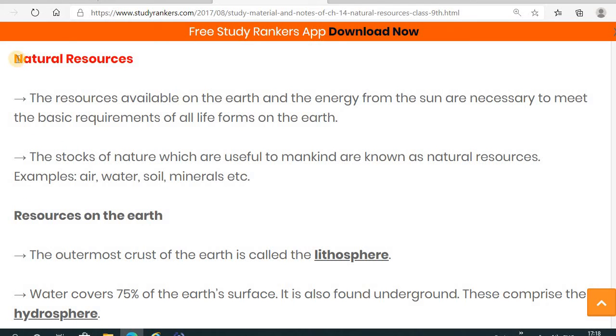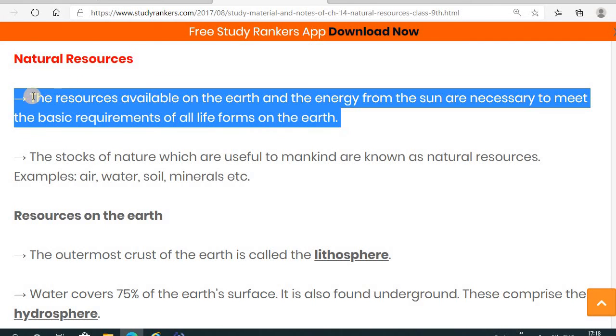As we know, the chapter name is natural resources. First of all, the resources available on the earth and the energy from the sun are necessary to meet the basic requirements of the life forms on the earth. These resources are very useful and give us energy to do various functions, and by them all living forms satisfy their requirements.